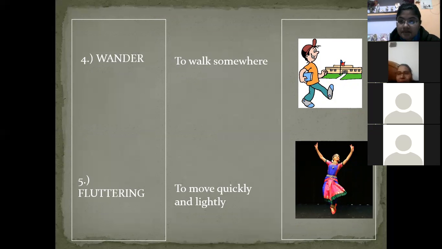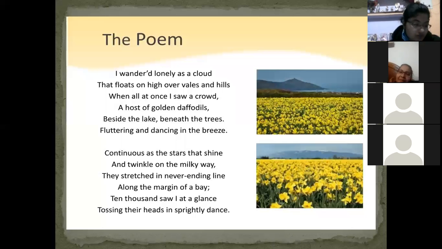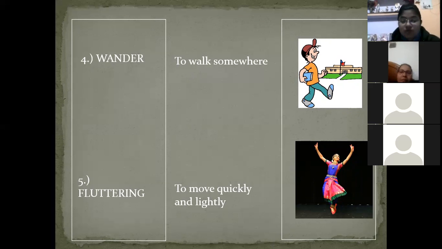A boy is walking. Very good. So the meaning of wander is to walk somewhere. Fifth one is fluttering. What have you seen in the picture? Ma'am, a girl is dancing. Okay, the meaning of fluttering is to move quickly and lightly.